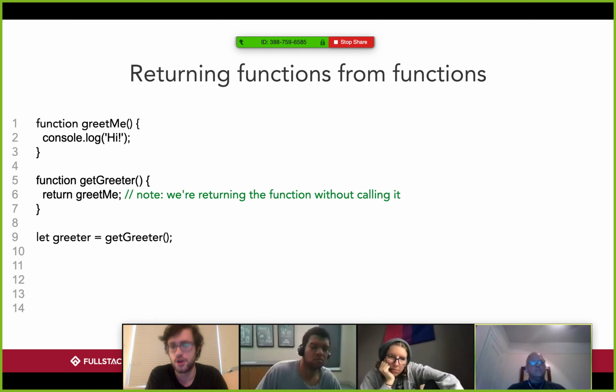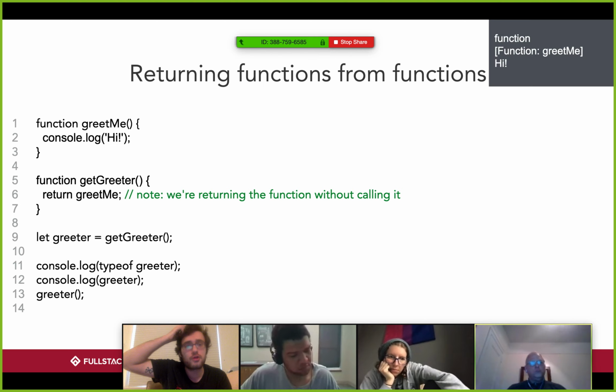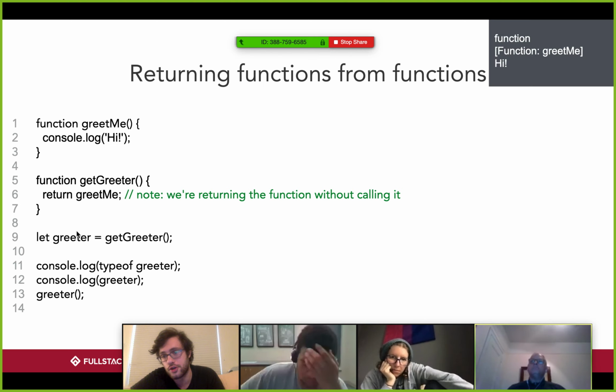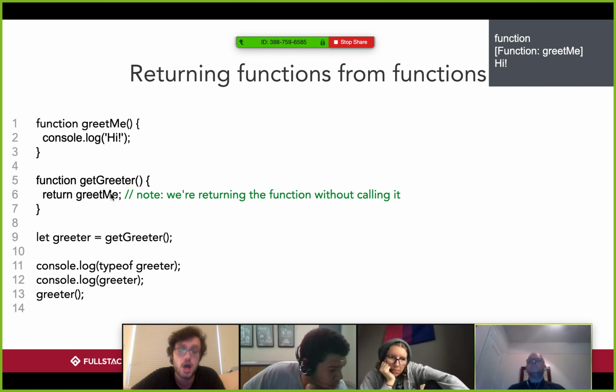So if I have let greeter equal getGreeter, console.log typeof greeter, console.log greeter, and then we run greeter. As you can see, the type of greeter is function. It's this function greetMe, and when we run it, we get hi, right? Because when we invoke getGreeter it returns greetMe, a function, and we don't invoke it. So greeter becomes greetMe.